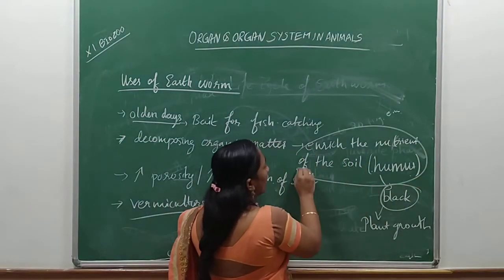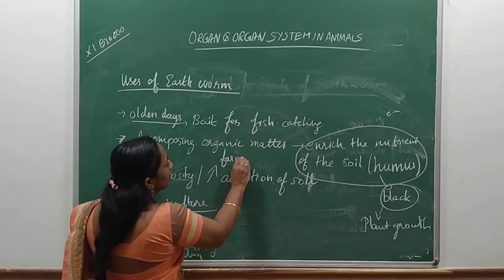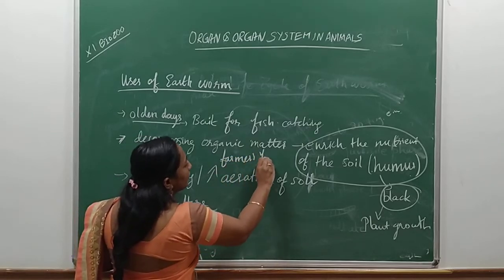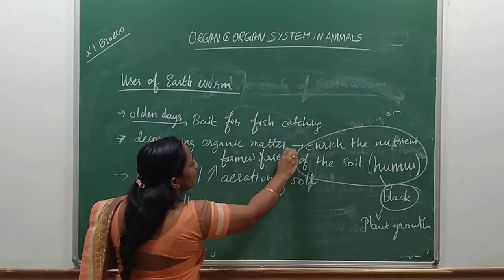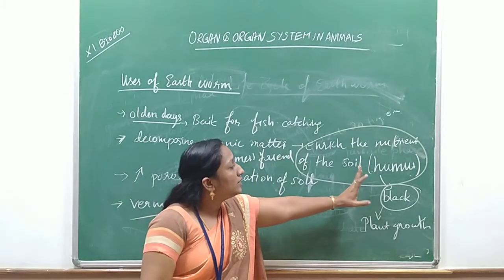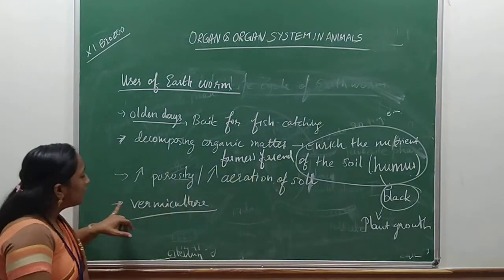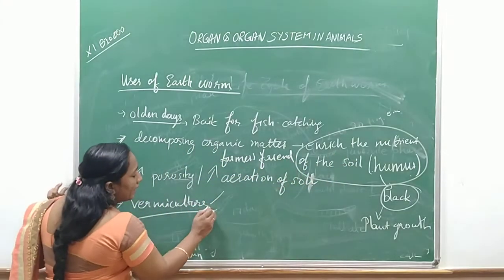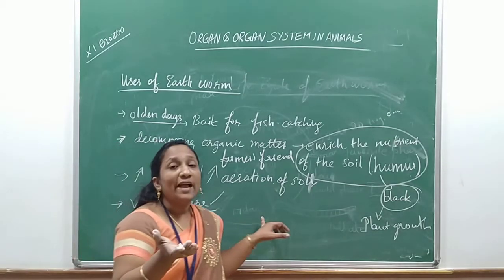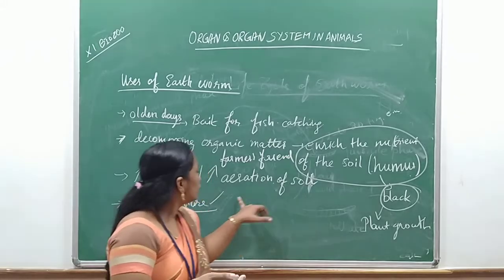Because of this property, the earthworm is said to be what? Farmer's friend. Who is said to be farmer's friend? The earthworm is said to be farmer's friend because of this activity. So this vermiculture acts as an entrepreneurship for preparing humus and for doing business also.